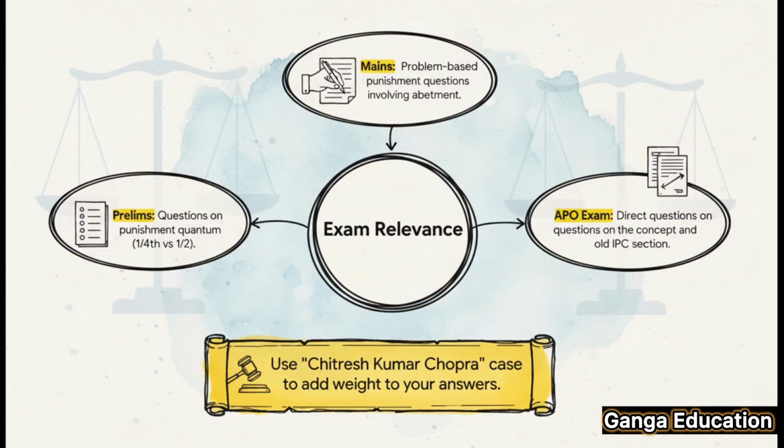For your prelims, you can bet on seeing direct questions about the punishment, that whole 1/4 versus 1/2 difference. For mains, this is perfect fodder for those tricky problem-based questions. And for the APO exam, there's a high chance of direct questions on the concept itself or its old IPC equivalent. And a pro tip, quoting the Chitresh Kumar Chopra case in your answer will definitely make it stand out.